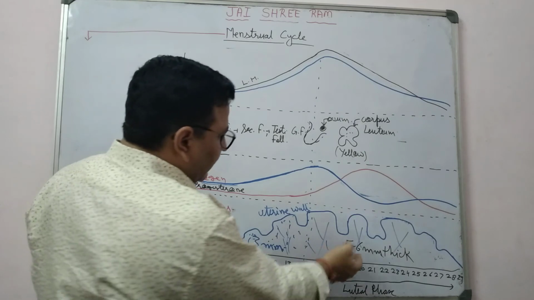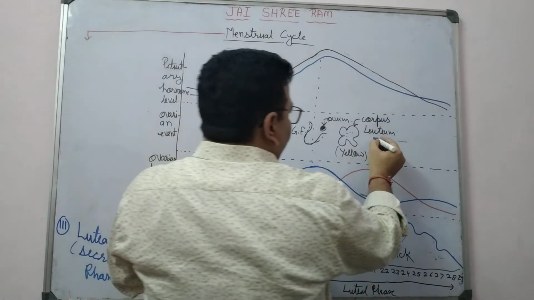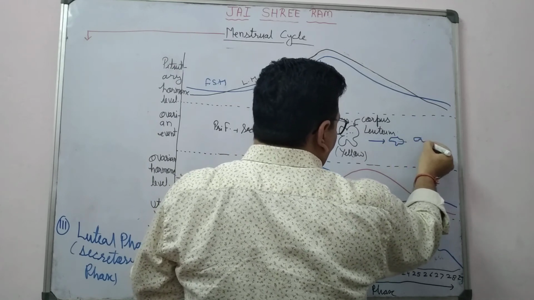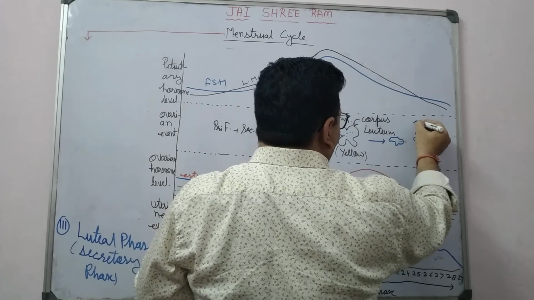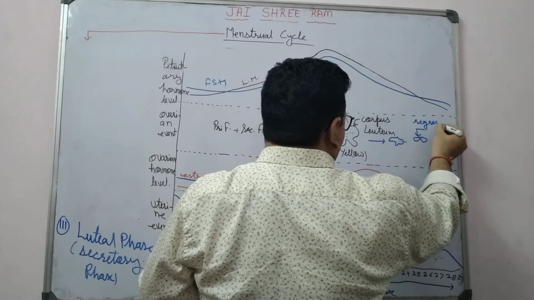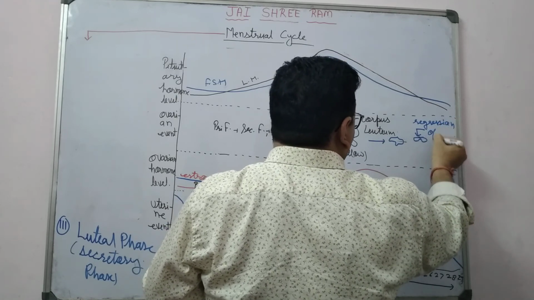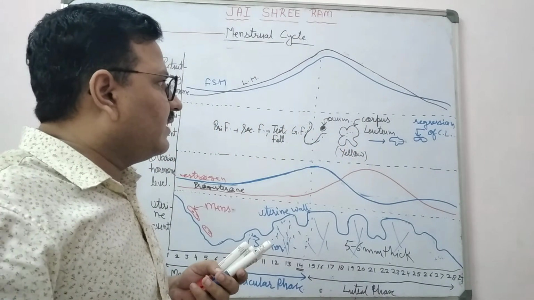If there is no fertilizer, then this corpus luteum degenerates slowly. So this is known as regression of corpus luteum, or degeneration of corpus luteum.